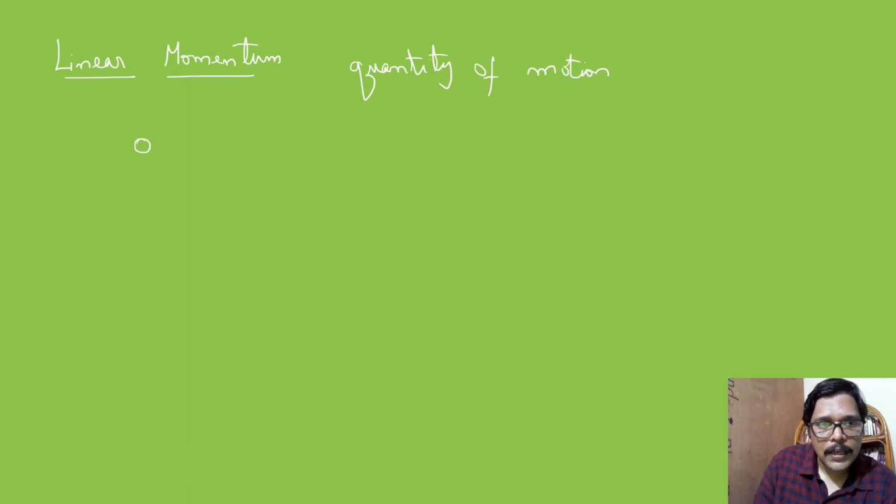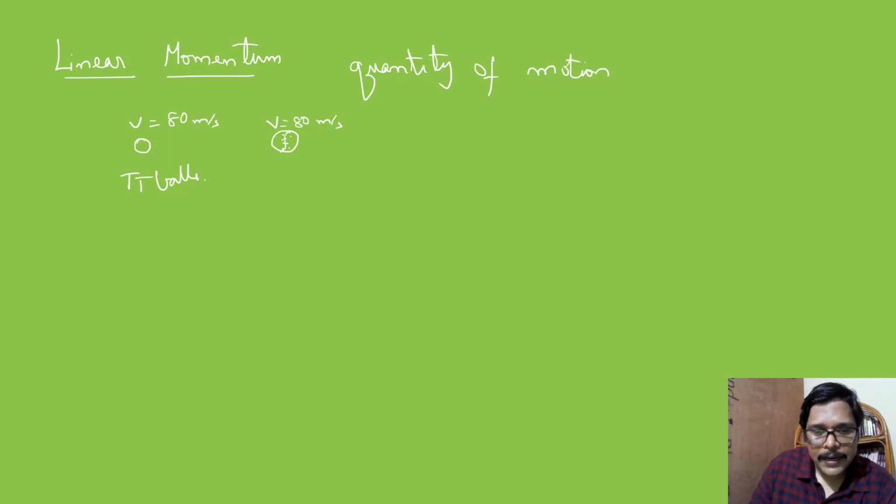Say we have a table tennis ball, a TT ball, which flies and hits with a velocity of 80 kilometer per hour. I'll write kilometer per hour, since meter per second is not correct here. Since it is very lightweight, if it hits, nothing happens. But a cricket ball, which is also moving at 80 kilometer per hour.